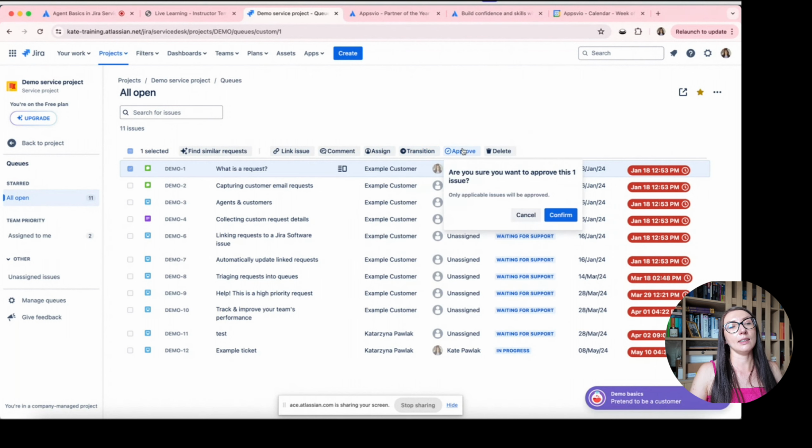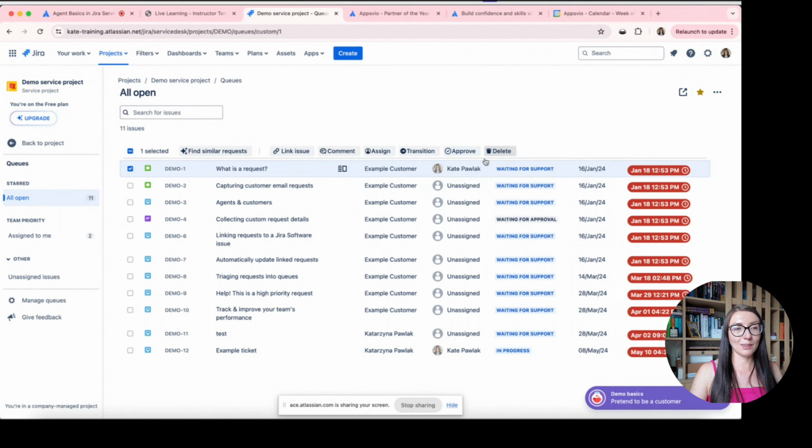And the last thing is that I have the option to approve this issue from this view, and of course delete this issue, but it's not a recommended action in general in Jira. From this archive possibility in Jira, it's better to change the status to rejected or to resolved than using this delete option, because we don't have any history about this ticket.